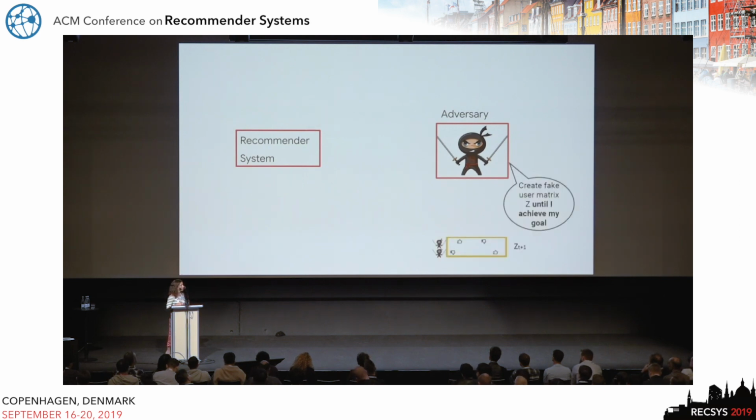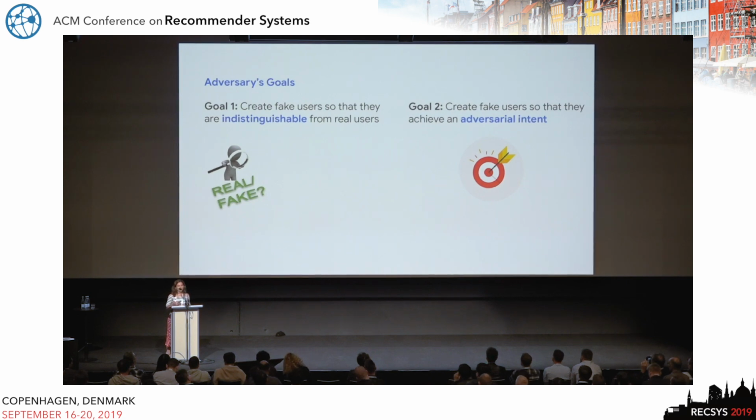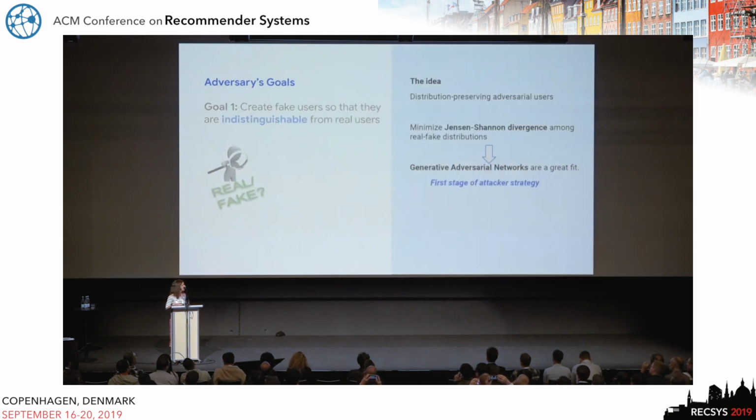And so then, this iterative procedure is going to continue up until the adversary says that I want to optimize my goal. So let's see what is the goal of the adversary. It's a twofold goal. The one goal is that it wants to make sure that these users are indistinguishable from real users, because it doesn't want to be noticed. And the second goal is that it wants to capture some adversarial intent.